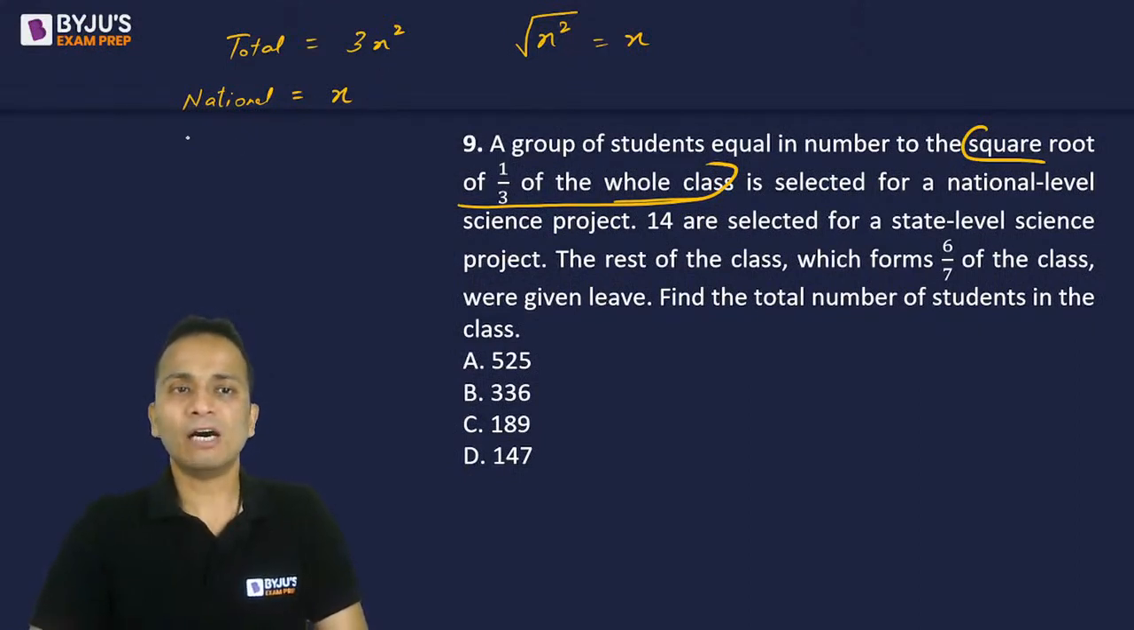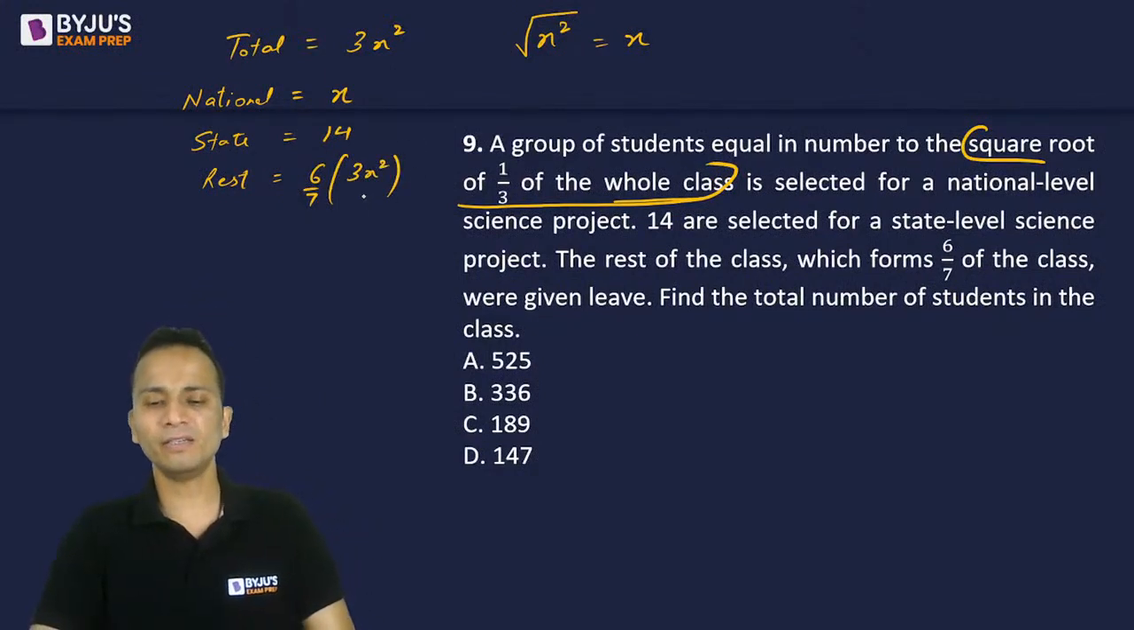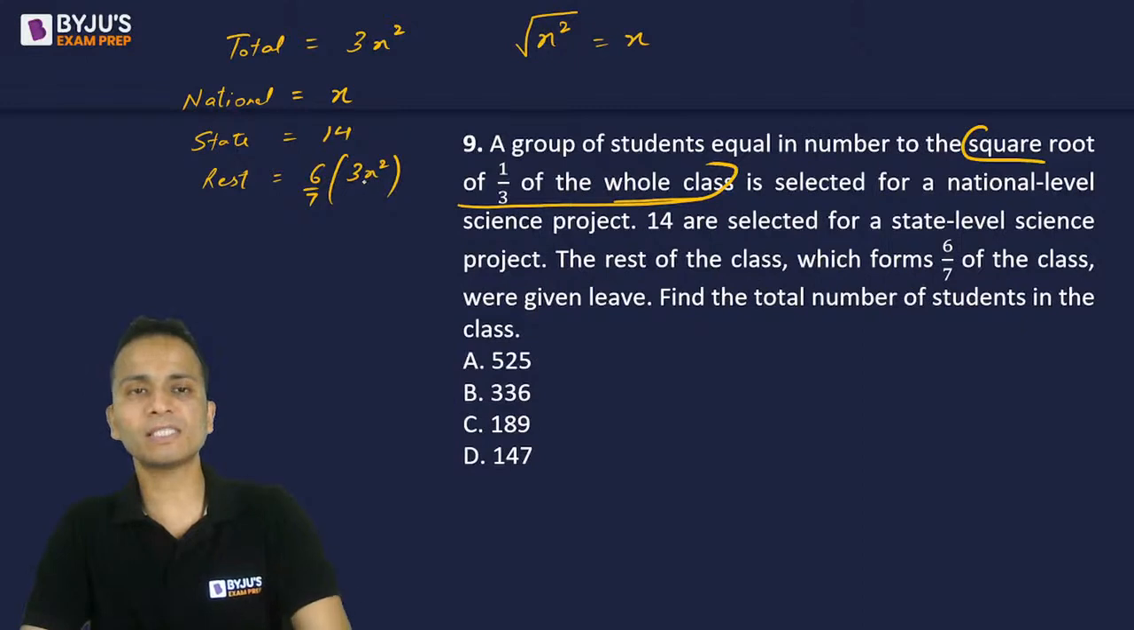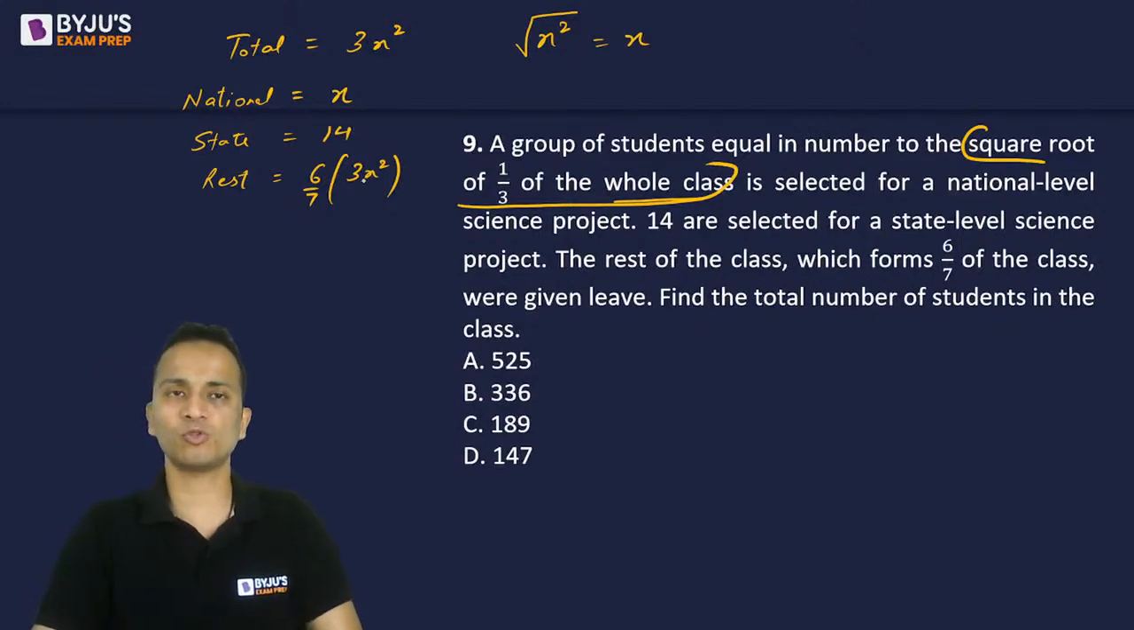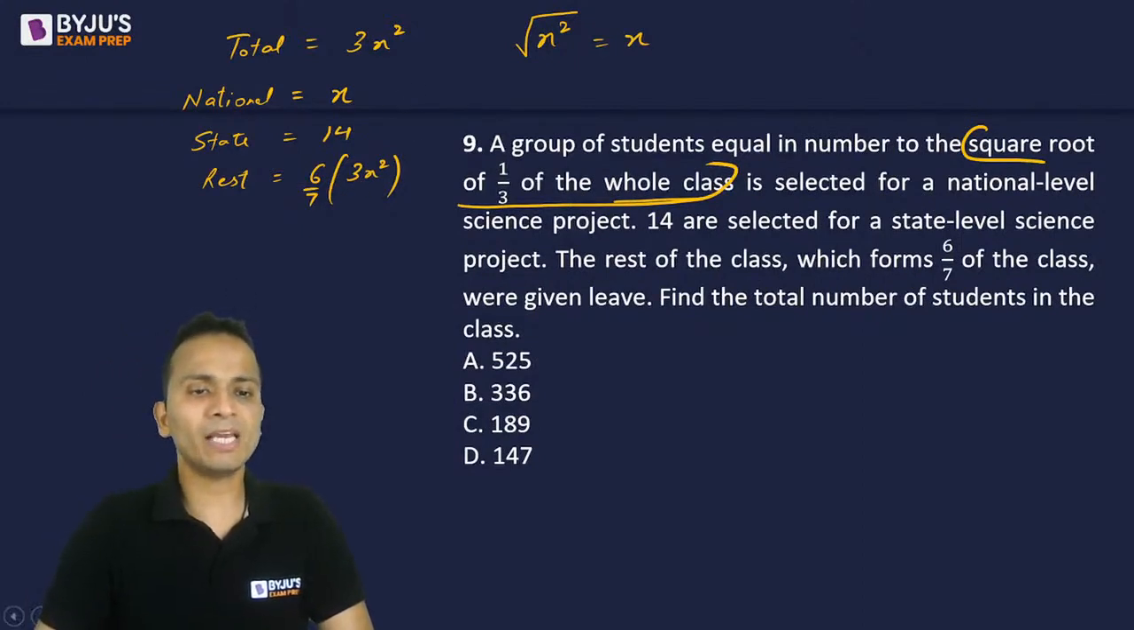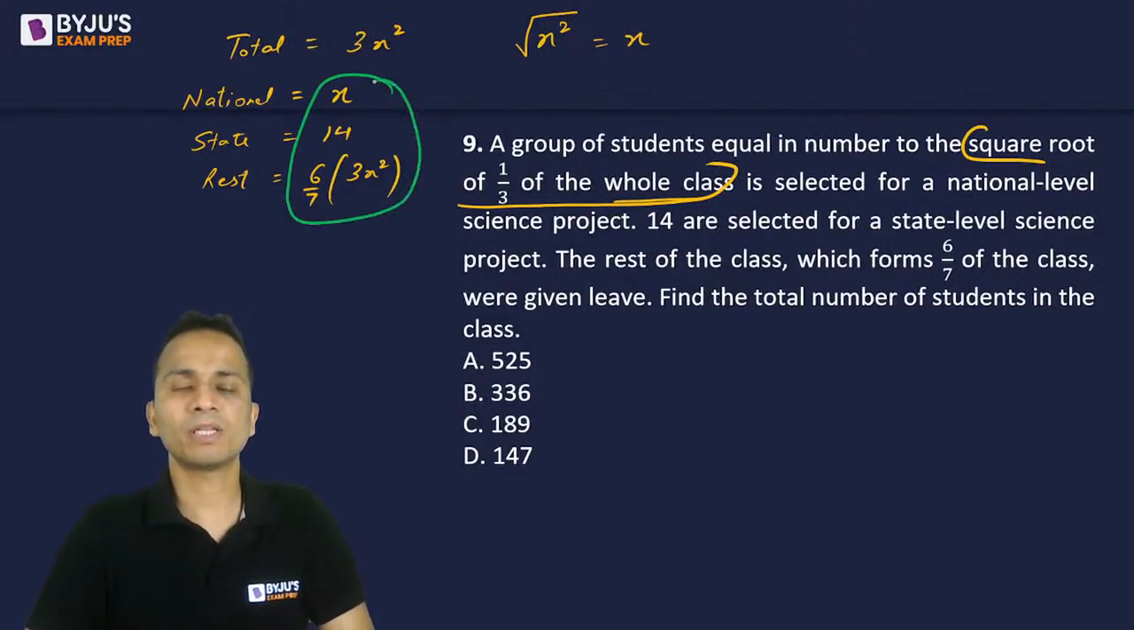Okay. Now for the state level project, 14 students are selected, and the rest of the class forms 6 by 7 of the total number of students. Okay, fine. The rest of the class forms 6 by 7 of the total number of students. So now you can make an equation which will be the sum of these three. The sum of these three will be equal to 3x square.